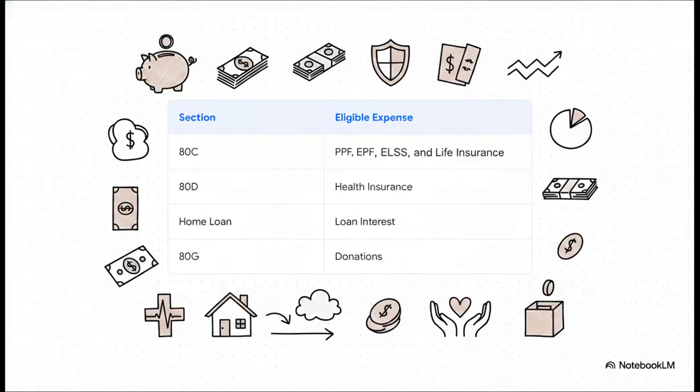So, if you are leaning towards the old regime, you really need to know the tools available to lower your tax burden. Section 80C is your heavy hitter here, covering major investments like PPF, EPF, ELSS, and life insurance. Then there's Section 80D, which is dedicated to your health insurance premiums. You can also claim deductions on your home loan interest, which is a massive relief for property owners. And finally, Section 80G covers your charitable donations. Understanding these categories is absolutely crucial to maximizing your benefits under the old system.